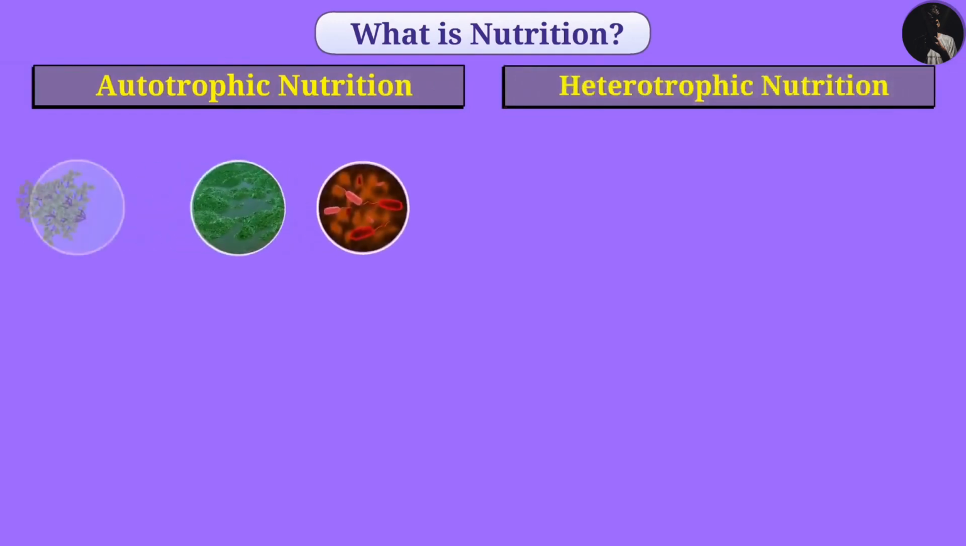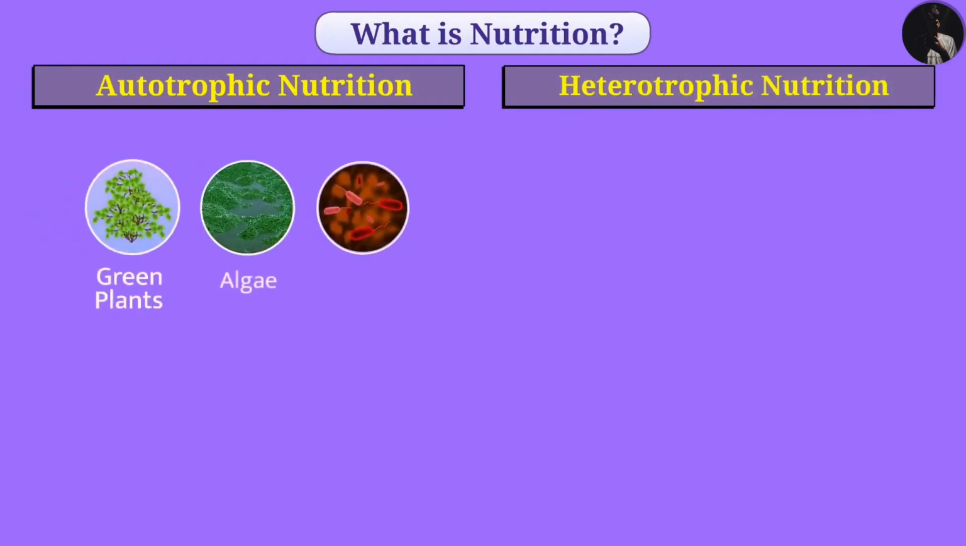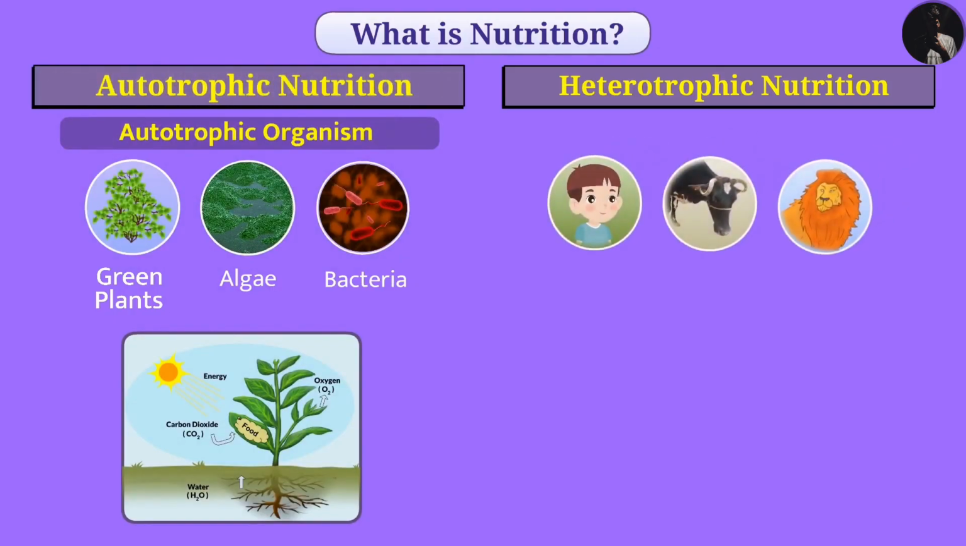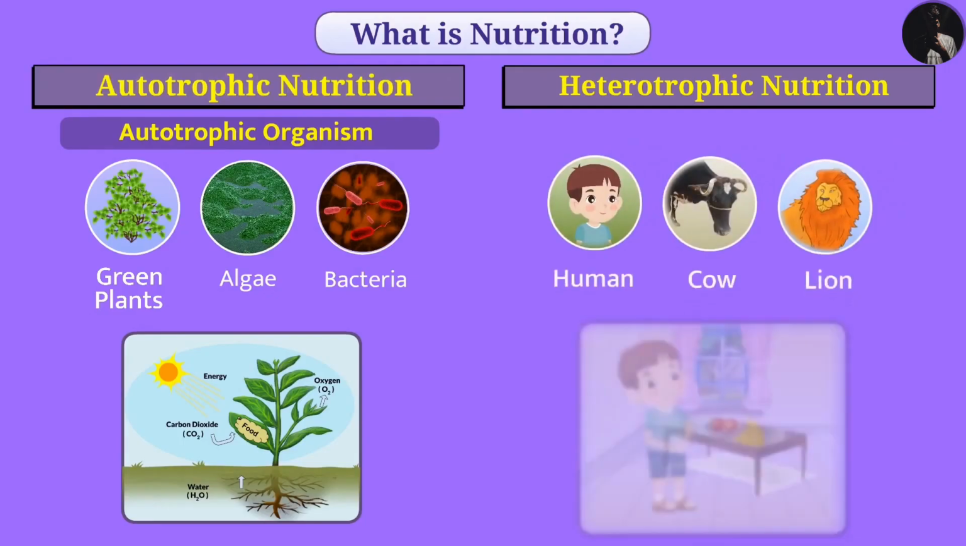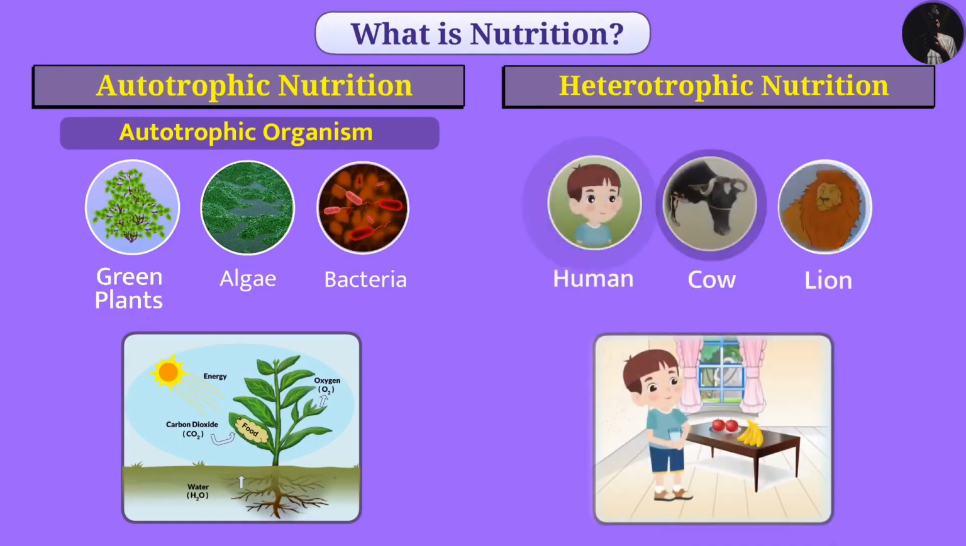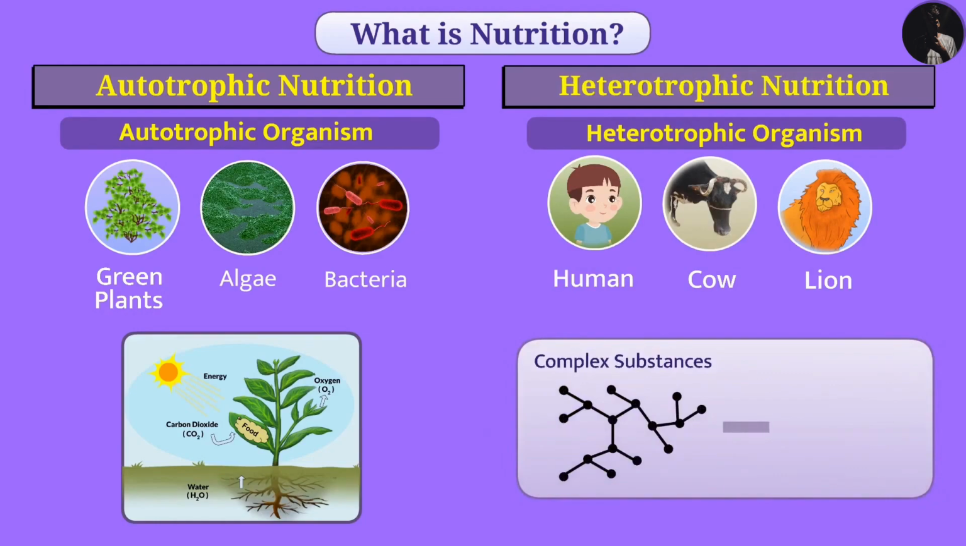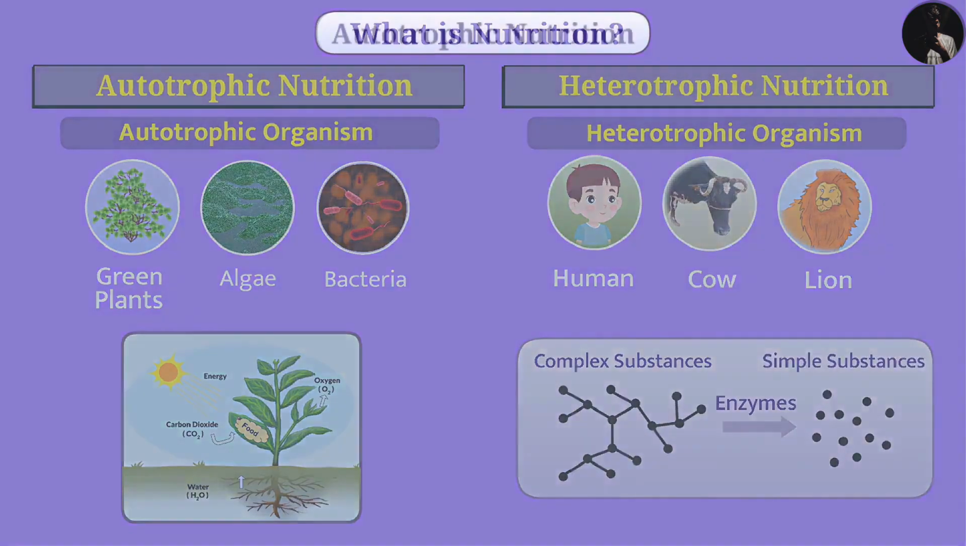In nature, there are many organisms such as green plants, algae, and some bacteria that make their own food. These are called autotrophic organisms, and their mode of nutrition is called autotrophic nutrition. Other organisms such as humans, cows, and lions depend on other organisms for their food. These are called heterotrophic organisms, and their mode of nutrition is called heterotrophic nutrition. They eat complex substances, and with the help of various biocatalyst enzymes, they break complex substances into simple substances and obtain their nutrition. Let us understand autotrophic nutrition in detail.